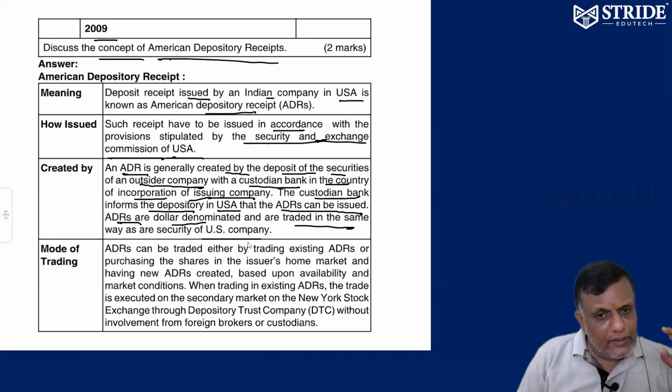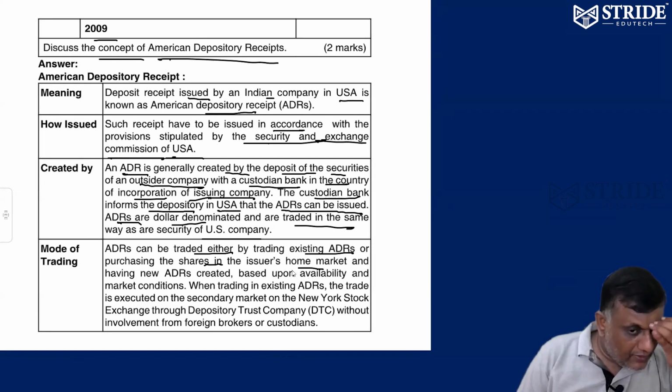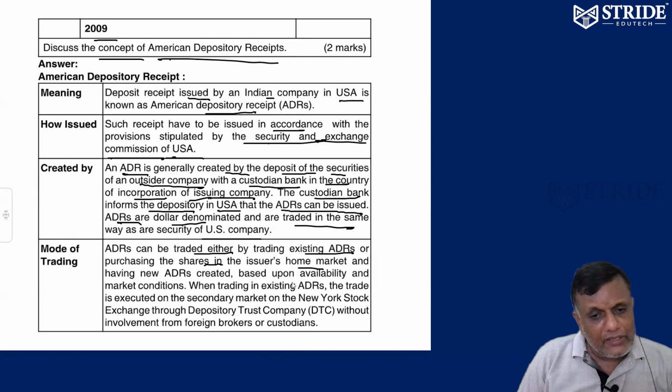So an ADR is created through the outside company's custodian bank and the depository in the USA, and then ADRs can be issued. Similarly, ADRs can be traded just like US shares and securities, either by trading existing ADRs or by purchasing shares in the issuer's home market. ADRs can be created based on availability and market conditions, and issued in a foreign currency, foreign market.